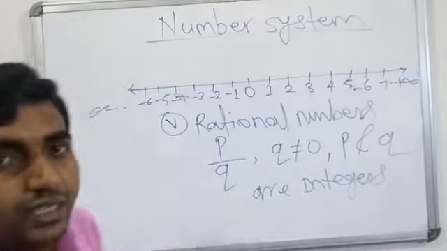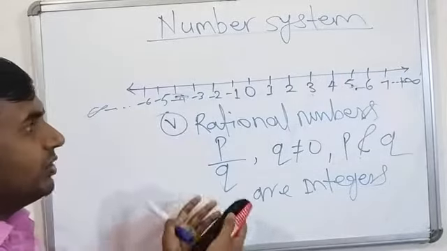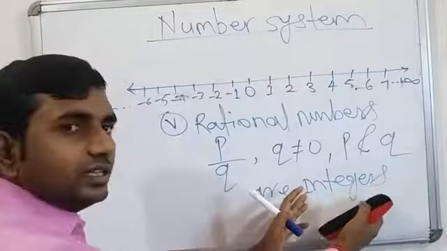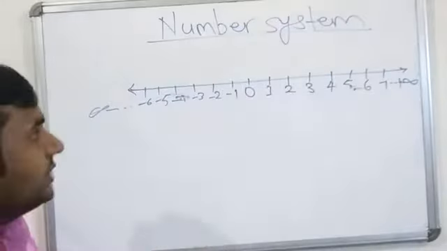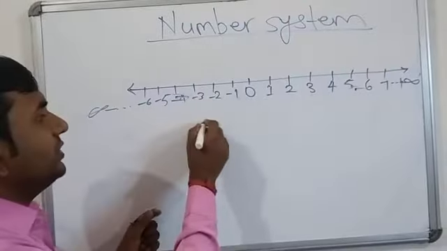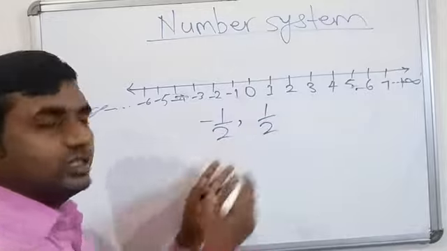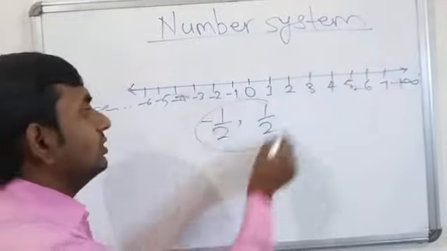So it's clear that in this form we can write all numbers in the form of p by q, negative as well as positive, because here p and q are integers. Suppose, for example, we have -1 by 2, it's also a rational number, and 1 by 2 is also a rational number.